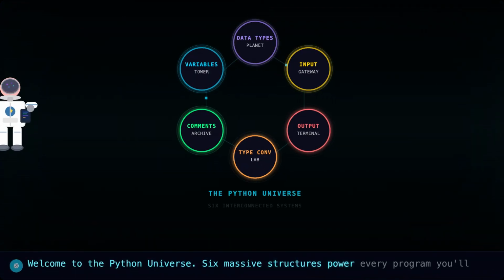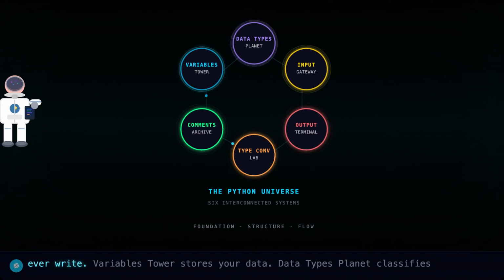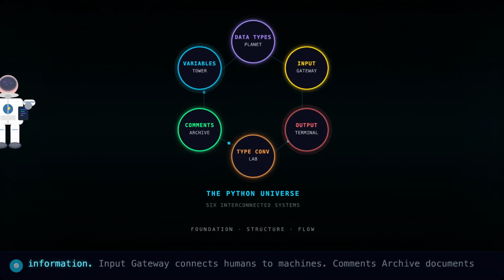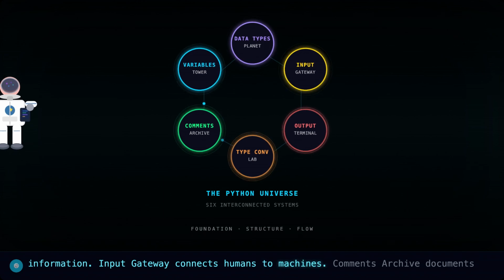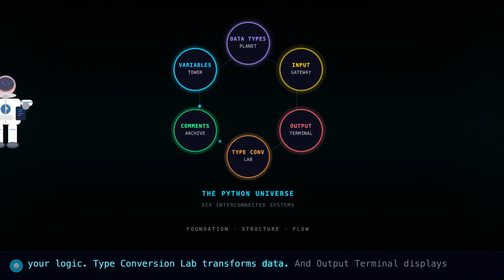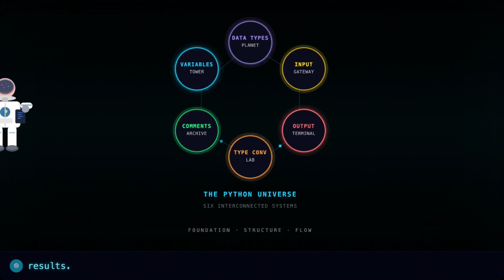Six massive structures power every program you'll ever write. Variables tower stores your data. Data types planet classifies information. Input gateway connects humans to machines. Comments archive documents your logic. Type conversion lab transforms data. And output terminal displays results.